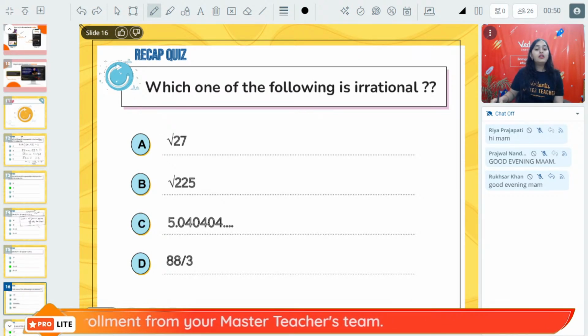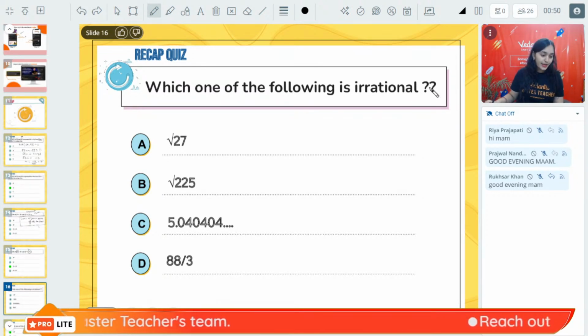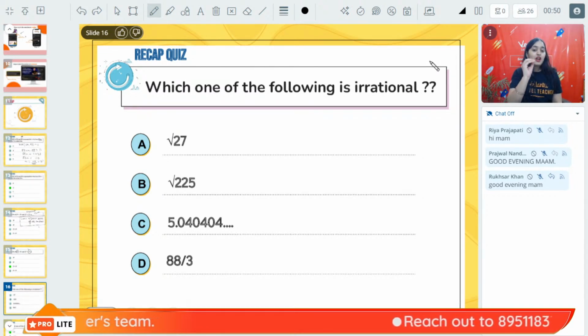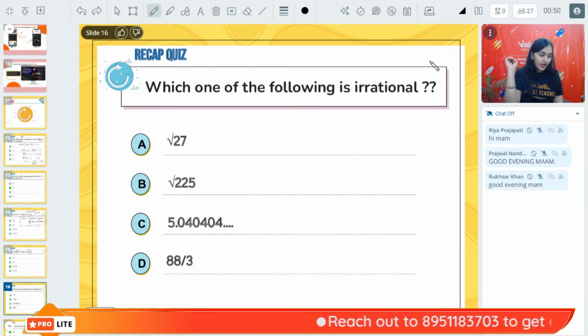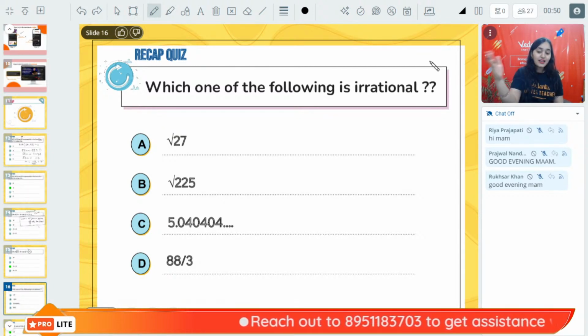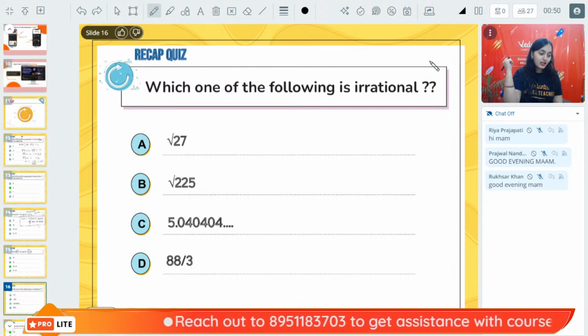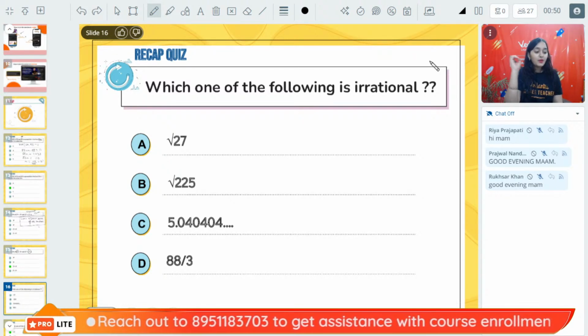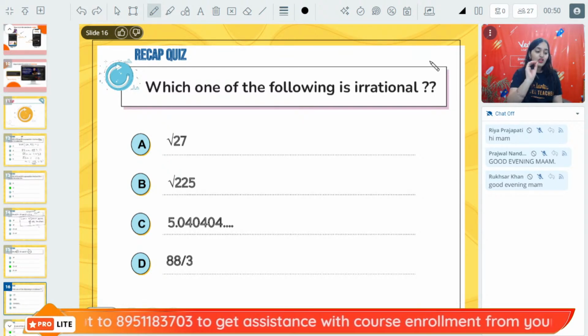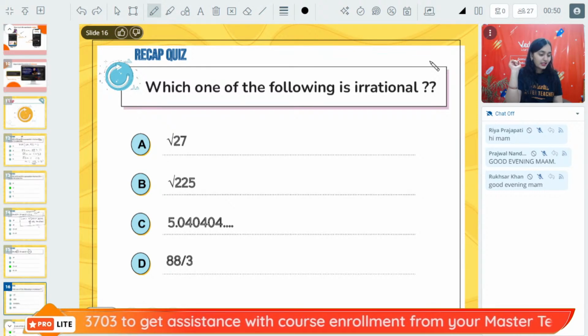Easy? Chal. Next question. Which one of the following is an irrational number? How to identify whether a number is rational or irrational? How will we know? How to identify? I will show the homework winners. Don't worry.